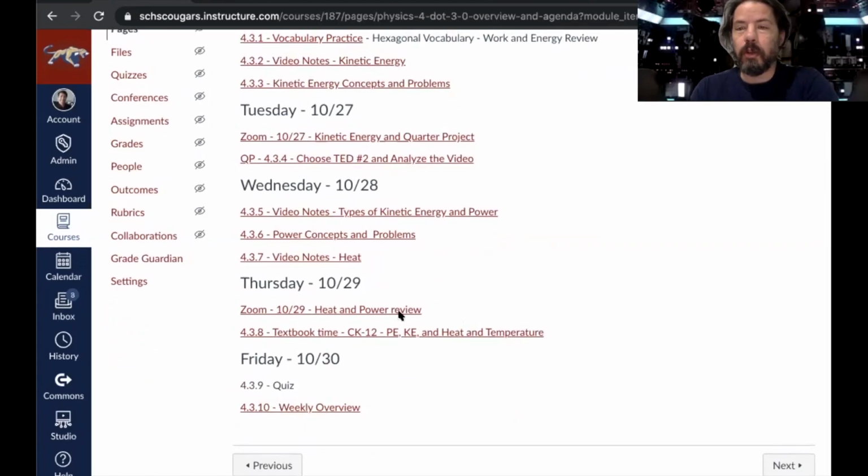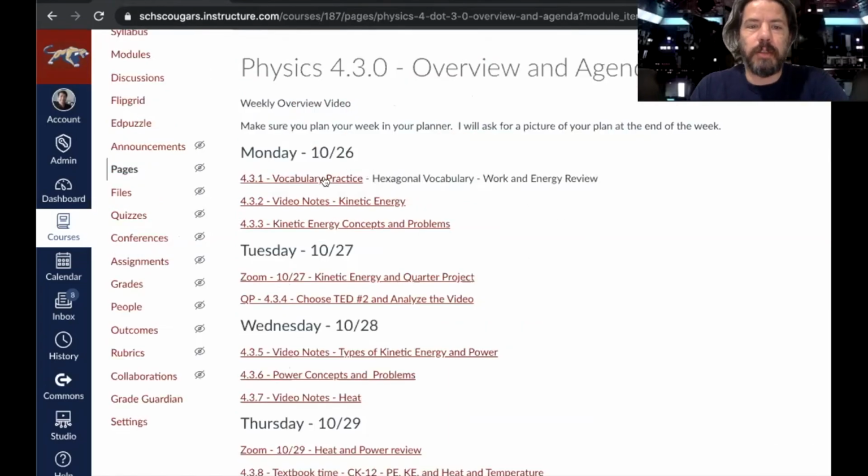On Thursday, we're going to do a review of heat and power, and then you're going to spend the rest of the day working on your textbook time. Friday will be your quiz. The quiz will mostly be about kinetic energy, potential energy, and work, kind of putting those together. It will probably have some very basic questions about heat and power, and we'll review those on Thursday, or on Thursday or Friday before you take the quiz if you're in third block. So let's jump into details of each assignment.